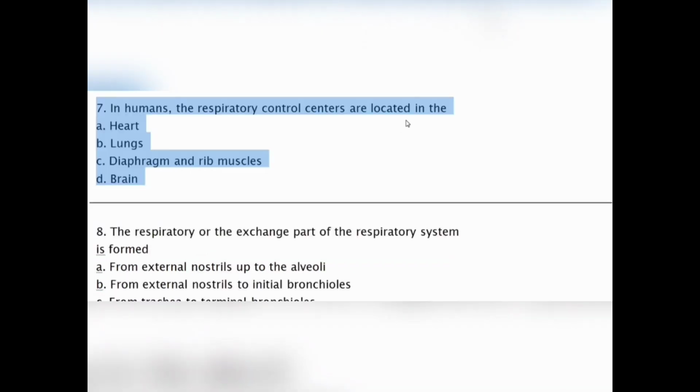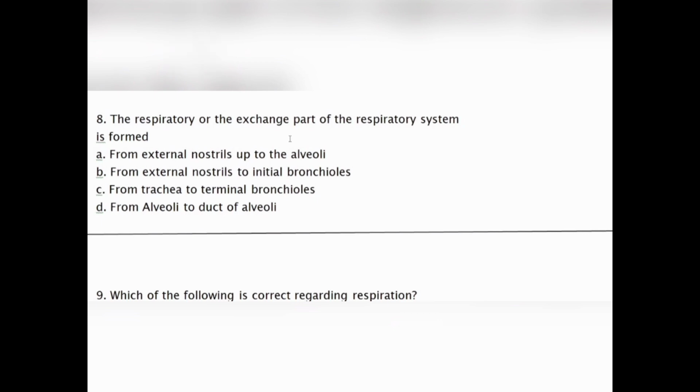Next question, in humans the respiratory control centers are located in. Answer is option D, brain. Moving to the next question, the respiratory or the exchange part of the respiratory system is formed A. From external nostrils up to the alveoli, B. From external nostrils to initial bronchioles, C. From trachea to terminal bronchioles, and D. From alveoli to duct of alveoli. Our correct option will be D, from alveoli to duct of alveoli.